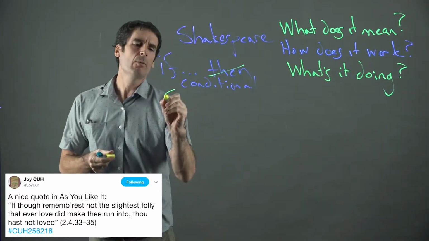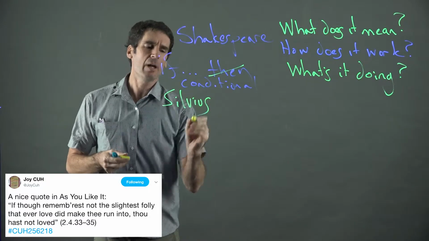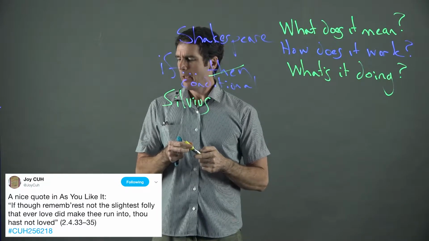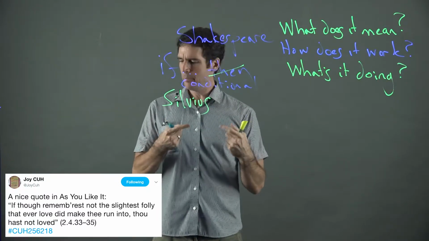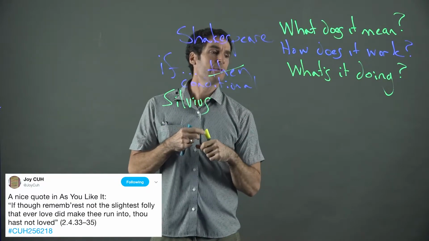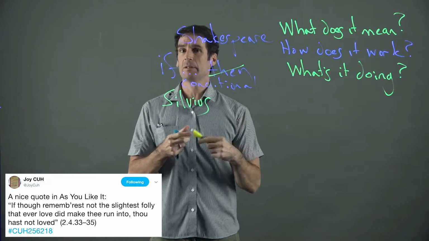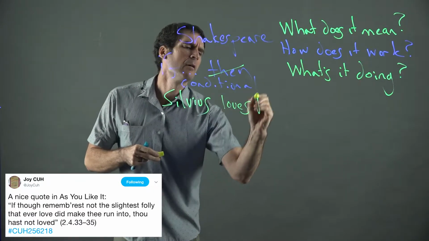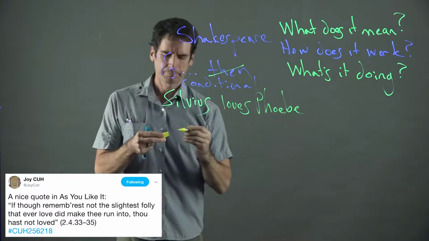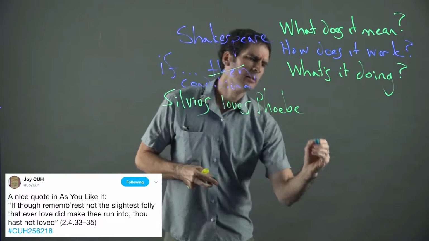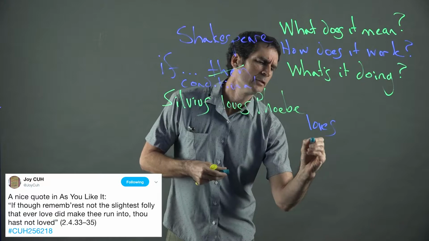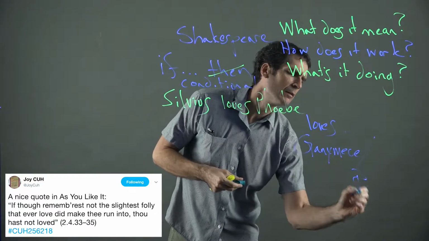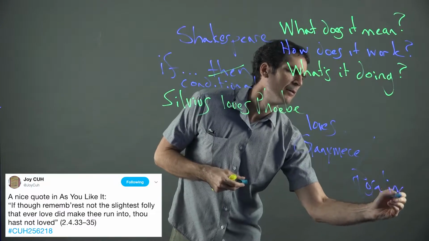That's the key. So what we have is Silvius, the shepherd, and what we get in this moment is if you cannot remember doing something foolish for love, then you have never loved. And Silvius, of course, loves Phoebe, but Phoebe loves Ganymede, who is in fact Rosalind.